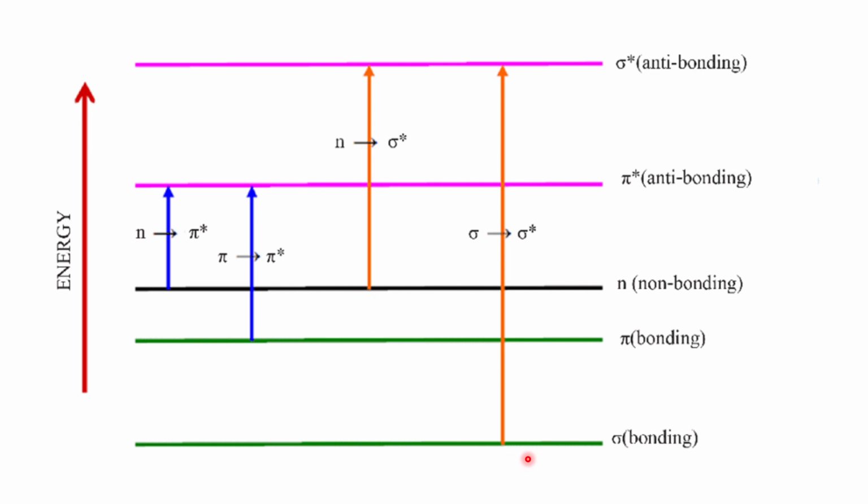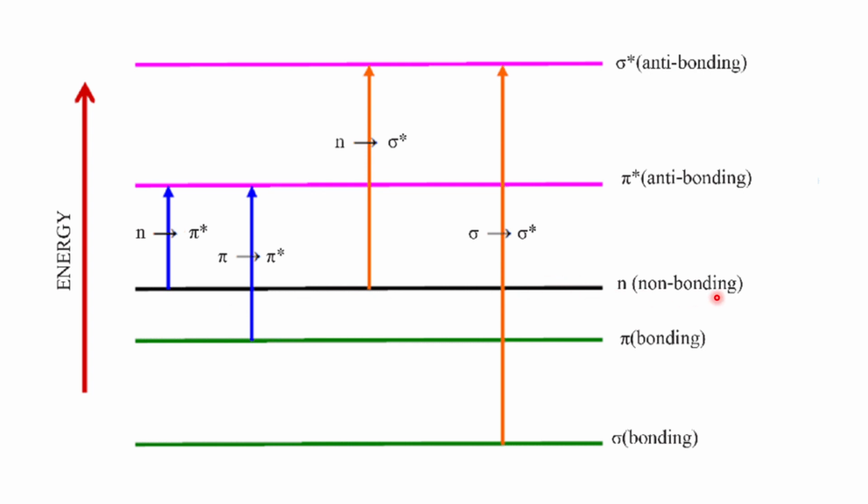When the electron jumps from the sigma to the sigma star, as you can see, it is the highest jump among all. When the electron jumps from the pi to the pi star, it is called antibonding; from bonding it is jumping to the antibonding state.